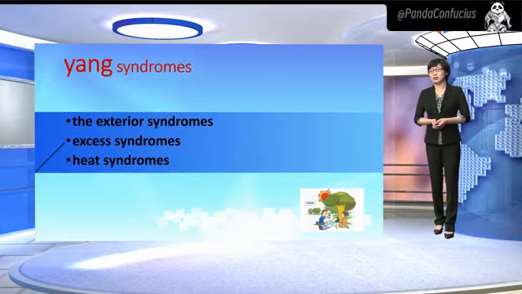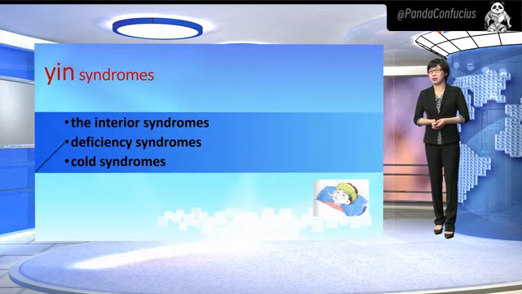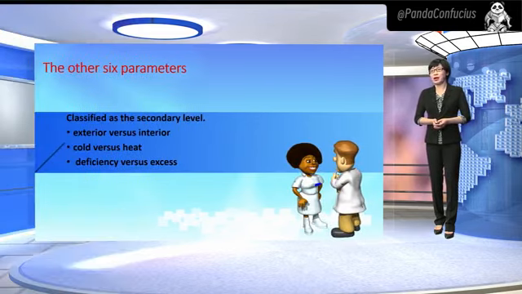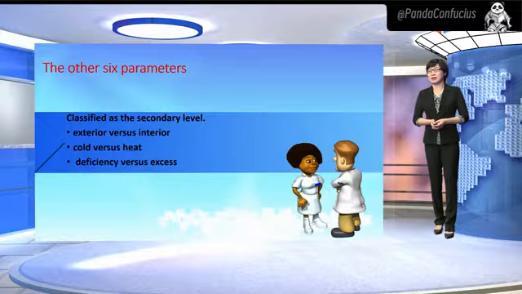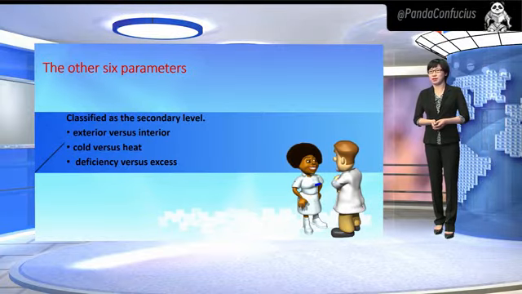Yang syndromes include exterior syndrome, excess syndrome, and heat syndrome. Yin syndromes include interior syndrome, deficiency syndrome, and cold syndrome. The other 6 parameters are at the secondary level of importance. In some cases, diagnosis can already make treatment possible, but can't serve as an independent guiding principle for the classification of syndromes.